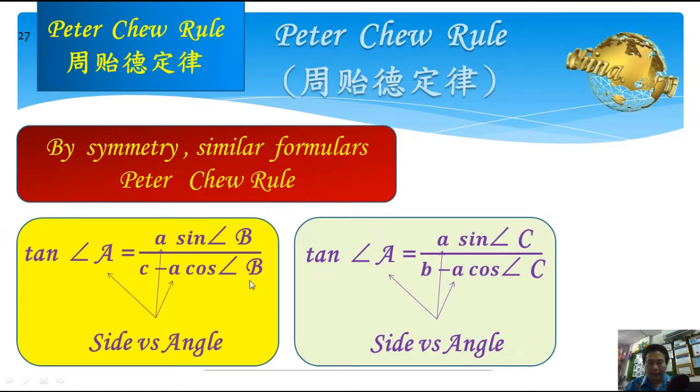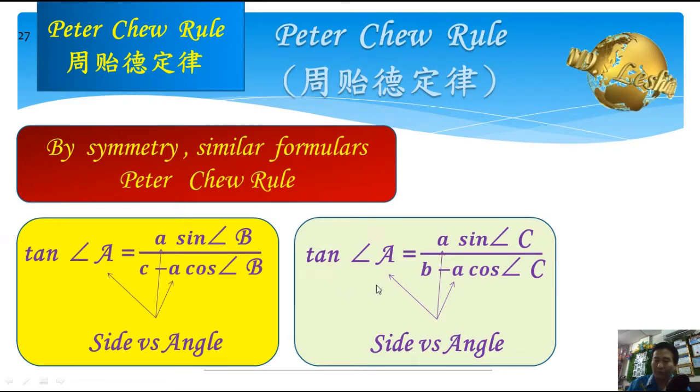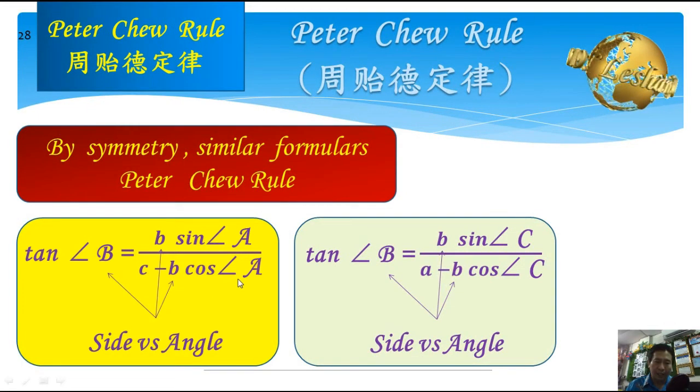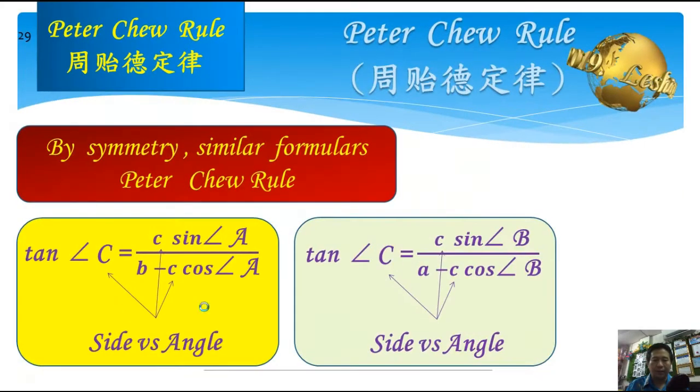Okay, then if the angle given is B, then the other side will be C, because it will follow A, B, C. You see from here, A, B, C. You also can see for other examples, A, B, C, A, B, C.